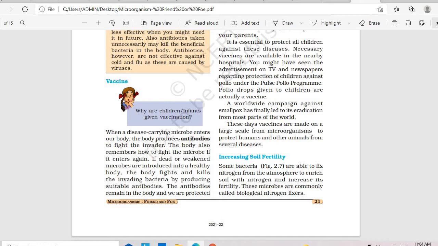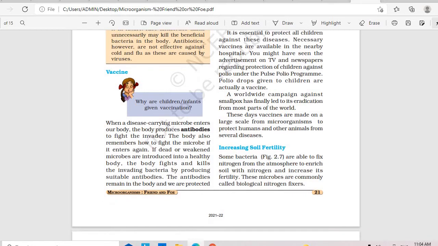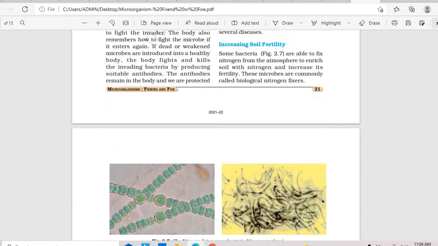That foreign body is artificially entered by taking the same virus. For example, for the coronavirus vaccine, they are using the same coronavirus only, which is dead or partially active, into the human body. So what happens is, now the body is producing antibodies to fight against this vaccine, which is injected. Yes, so our immune system is developed. This is how the immune system is developed by giving vaccination.